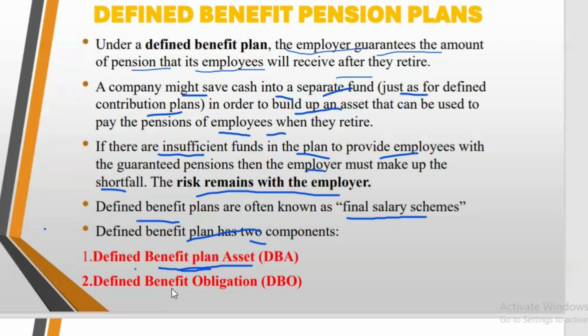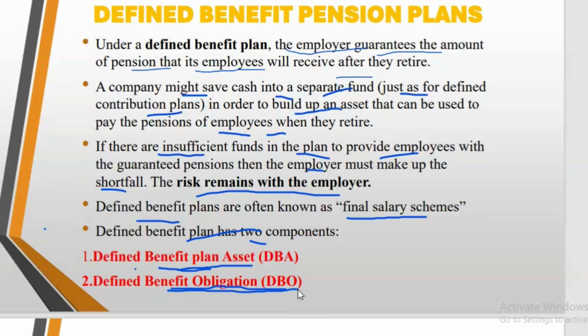The defined benefit obligation here is the present value. It's like the liability. They estimate the amount that they'll be paying their employees in the future. Are you following? So that's the liability. It's normally done by the actuaries. So actuaries estimate the liability that they'll be paying in the future. Then they discount it to present value and they do unwinding. So if it is discounted to present value, every year they compute the finance interest on it, the finance cost on it. And when they pay employees, when they pay their pension, it will reduce the obligation.